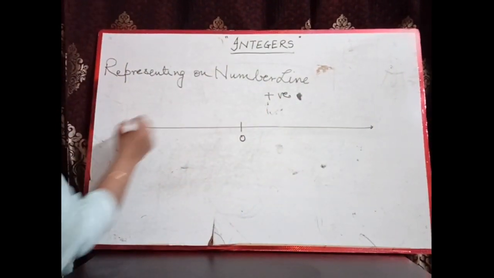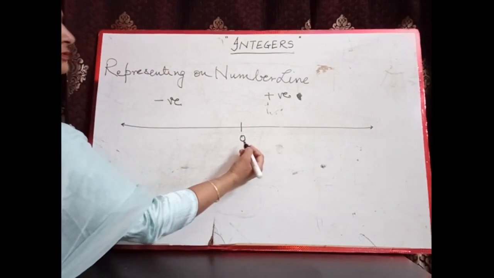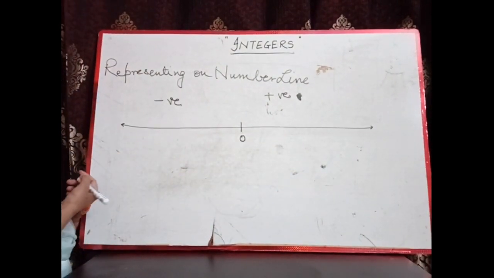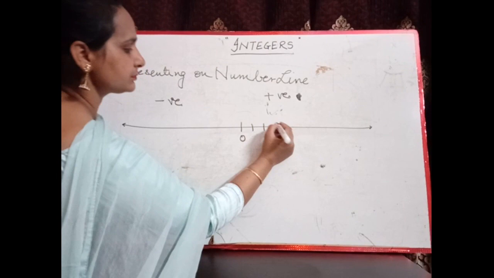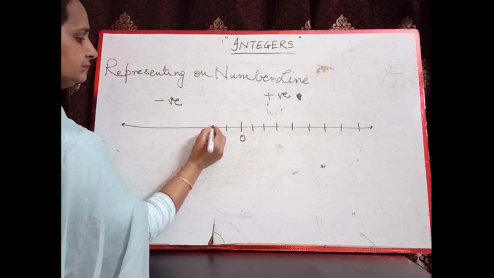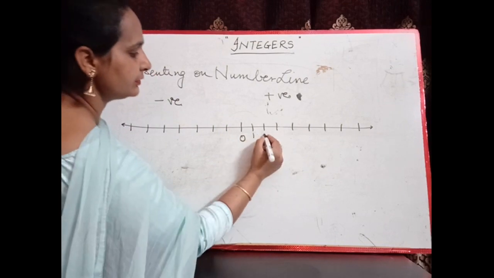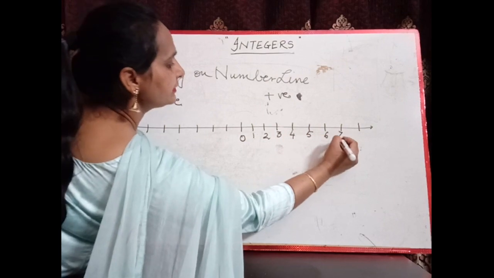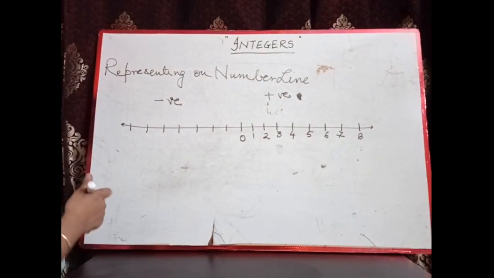This side is for positive numbers and this side is for negative numbers. That means all positive numbers will be on the right hand side of 0, and all negative numbers will be represented on the left hand side of 0. So we will mark this is 1, 2, 3, 4, 5, 6, 7, 8. This is the number line. It's not finished here. It will continue like this.